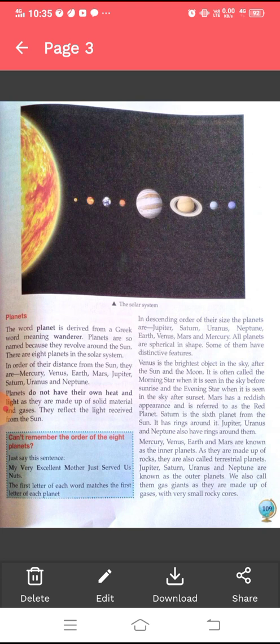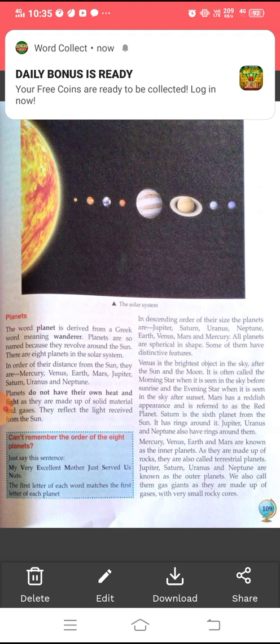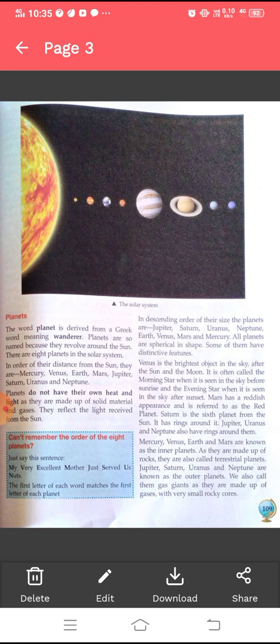All planets are spherical in shape. Some of them have distinctive features. Venus is the brightest object in the sky after the sun and the moon. It is often called the morning star when it is seen in the sky before sunrise, and the evening star when it is seen in the sky after sunset. Mars has a reddish appearance and is referred to as the red planet. Saturn is the 6th planet from the sun. It has rings around it. Jupiter, Uranus and Neptune also have rings around them.